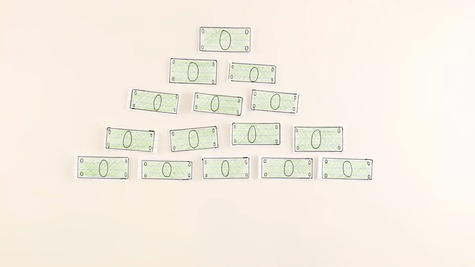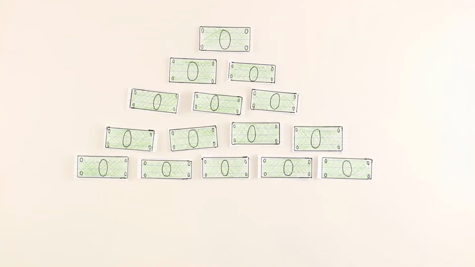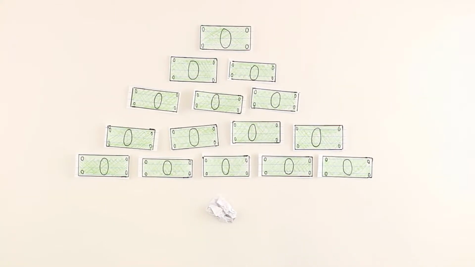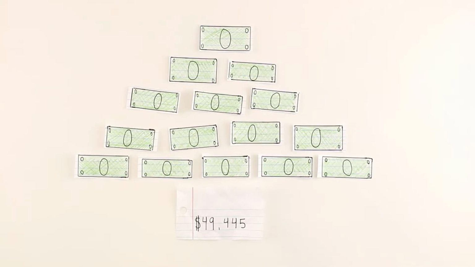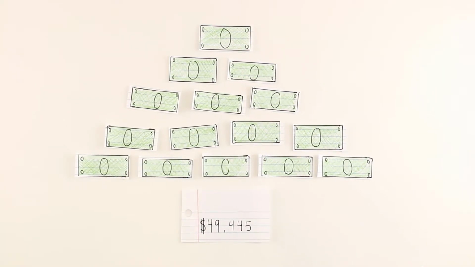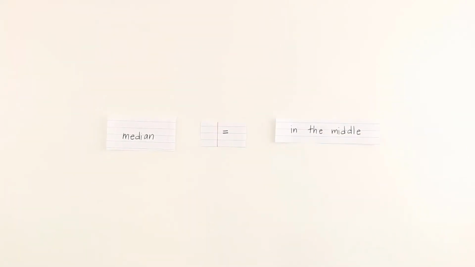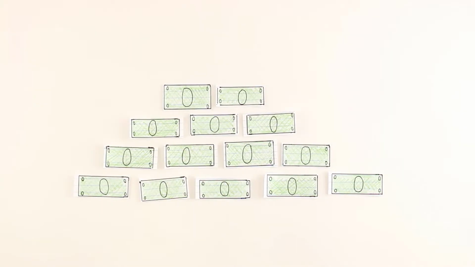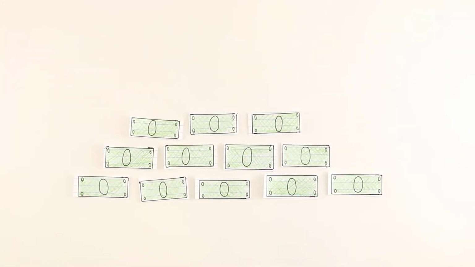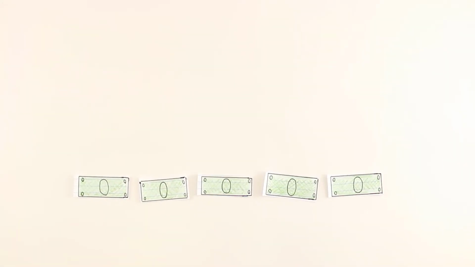Speaking of money, income is another demographic that affects government policy. In 2010, the median income in the United States was $49,445. Median means in the middle. This means that 50% of the population made over $50,000 and 50% made less than $50,000. This was a decrease from the median income before the economic recession in 2008.